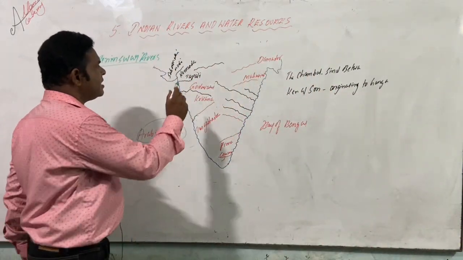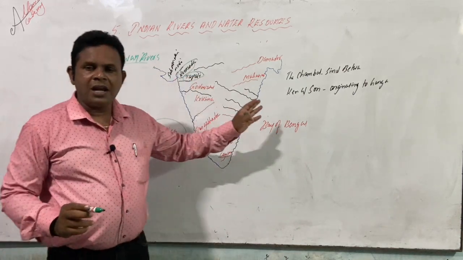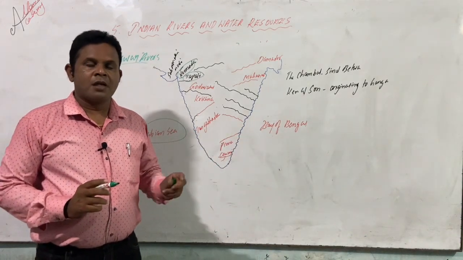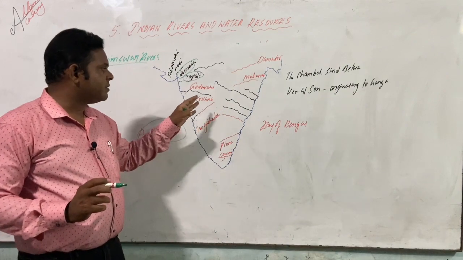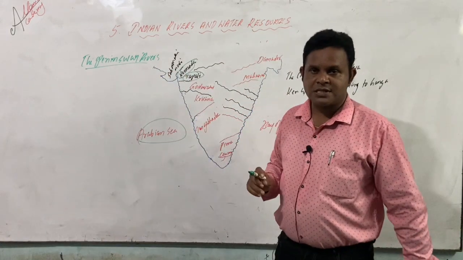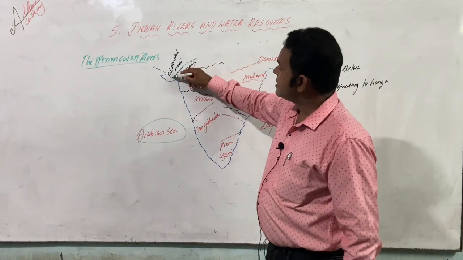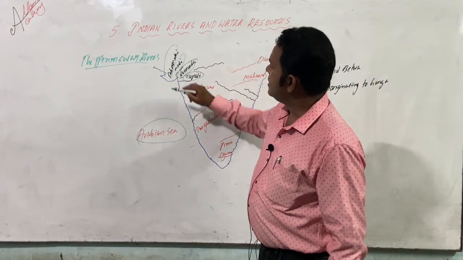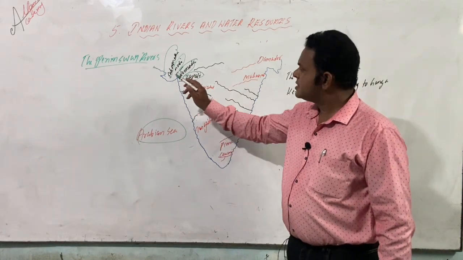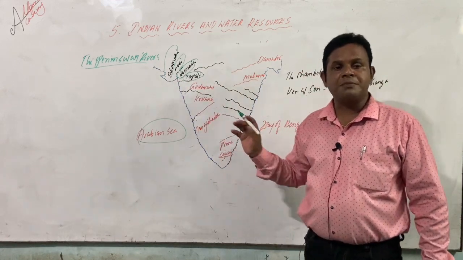In these, except for Narmada and Tapati, all the remaining rivers flow and merge in the Bay of Bengal. Such type of existence is what describes the peninsular rivers. Like if you see Gujarat, it is connected to Sabarmati and Mahi, river Narmada, Tapati. So these are all adjacently connected to Gujarat, Maharashtra and a few regions of Madhya Pradesh.